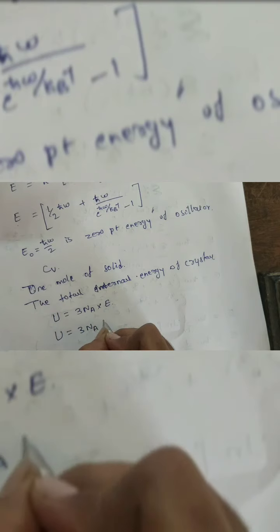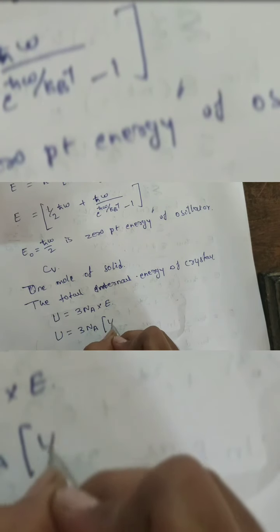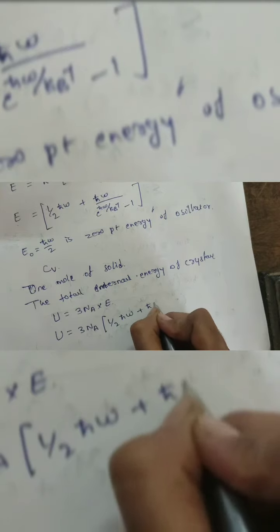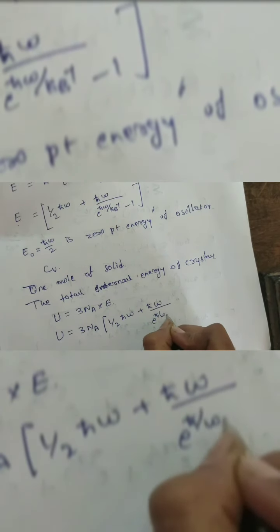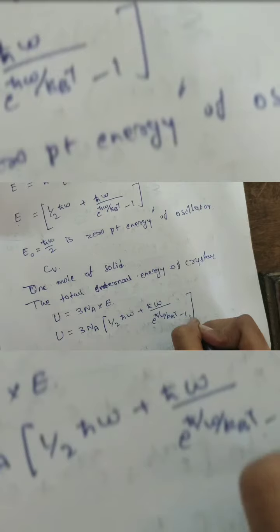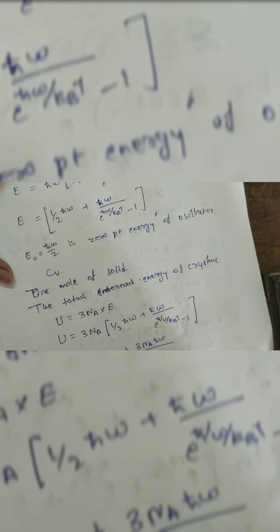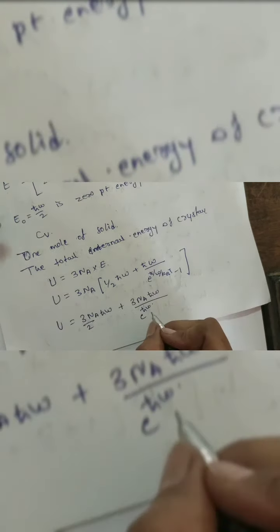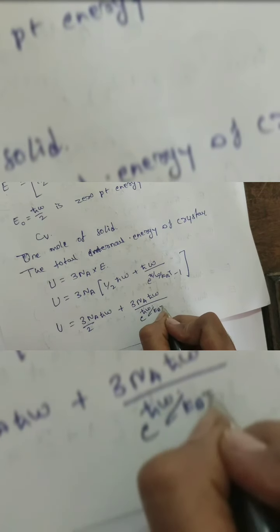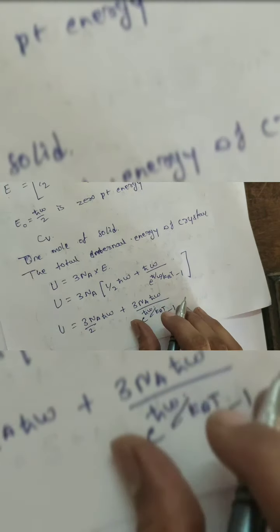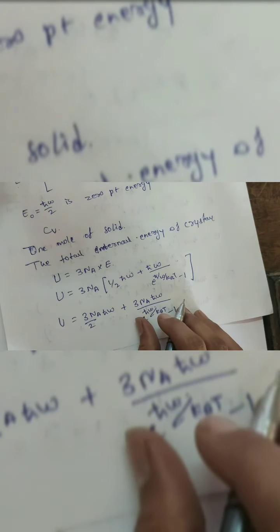Then U is equal to 3 Na into the energy, which is half h cross omega plus h cross omega by e power h cross omega by kBT minus 1. Then U is equal to 3 Na by 2 h cross omega plus 3 Na h cross omega divided by e power h cross omega by kBT minus 1. This is the total internal energy of the crystal.